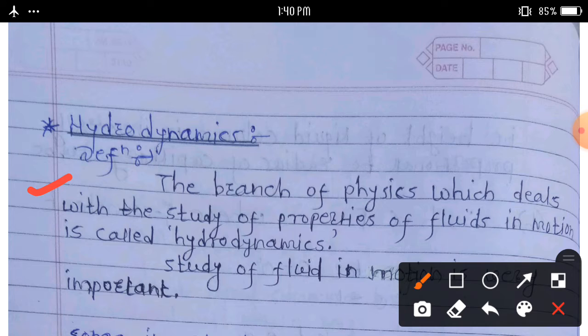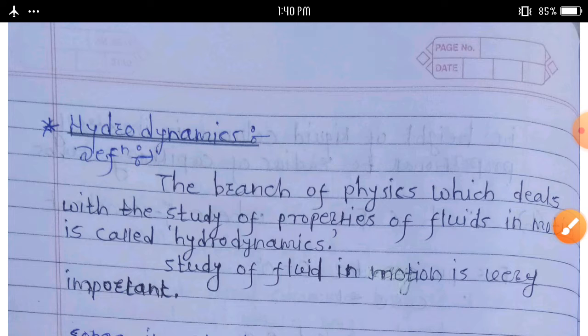Repeat again, definition: the branch of physics which deals with the study of properties of fluid in motion is called hydrodynamics. Here, the study of fluid in motion is very important.